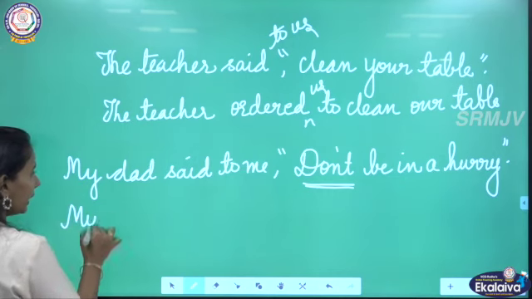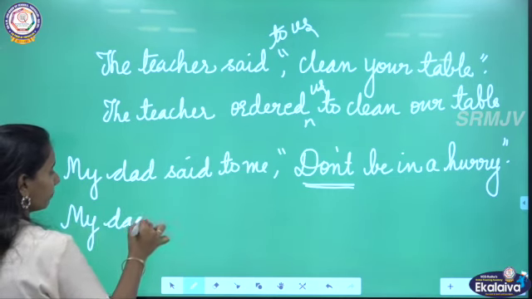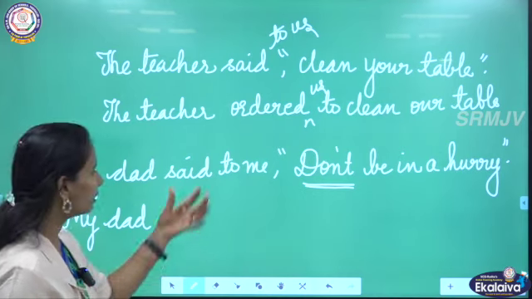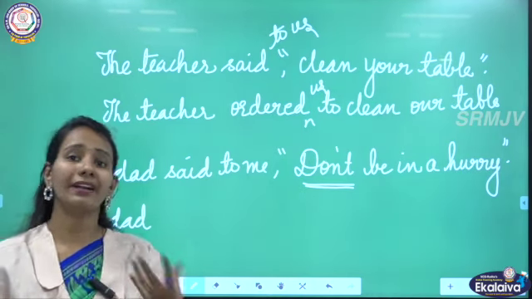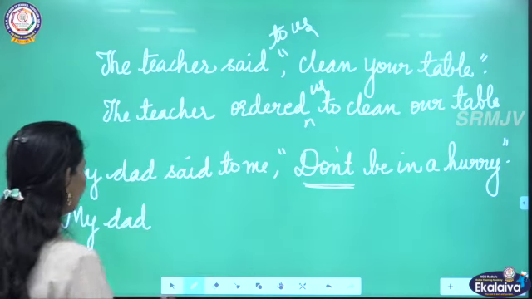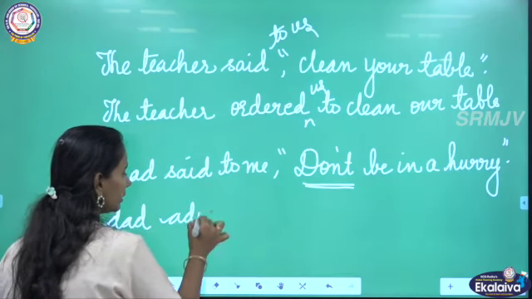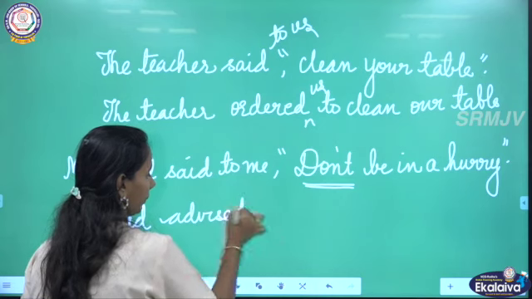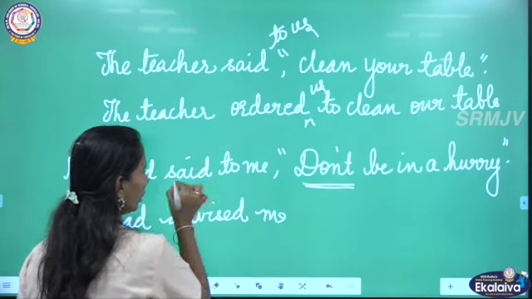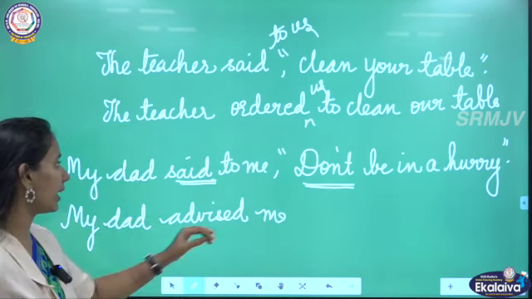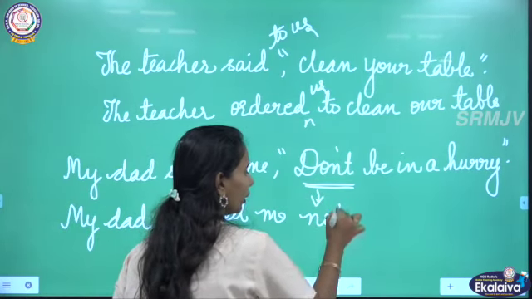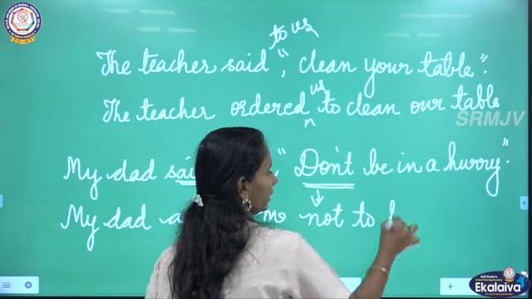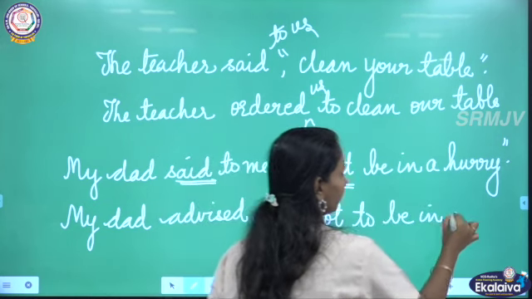Okay? Either the dad would suggest to the daughter or he would advise the daughter. So, my dad advised me. You can change the reporting verb. Okay? My dad advised me. Instead of don't, you have to write not to be in a hurry.